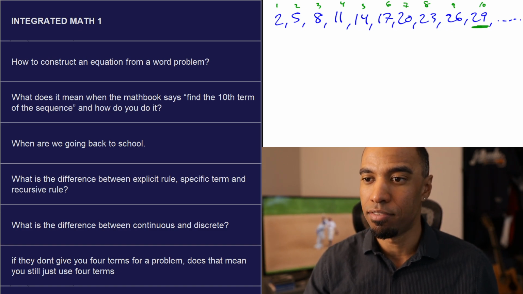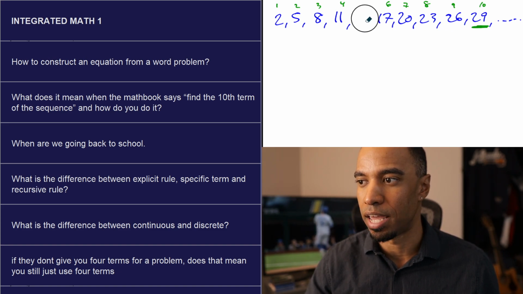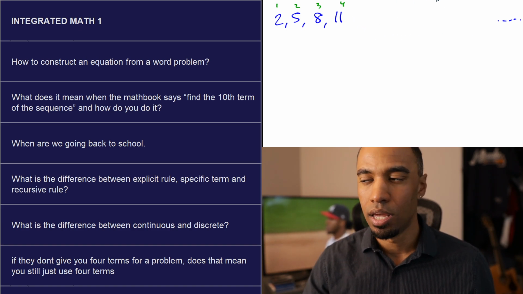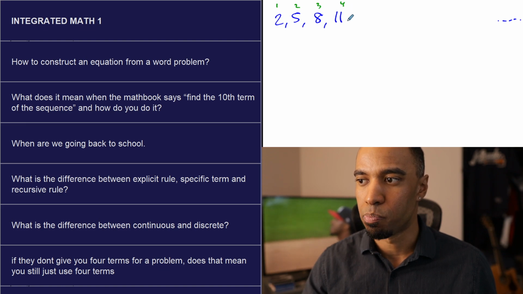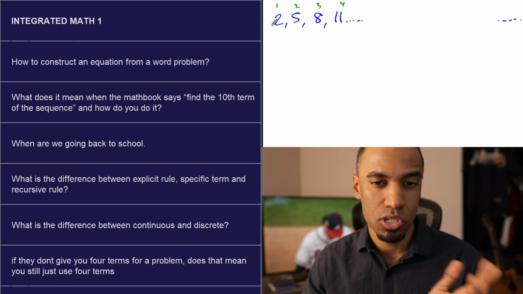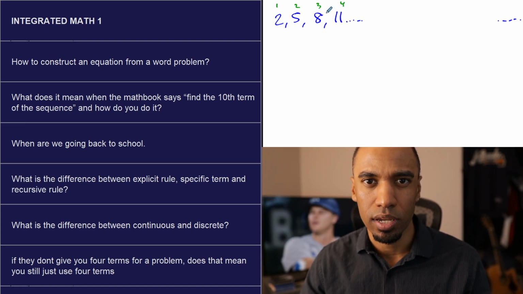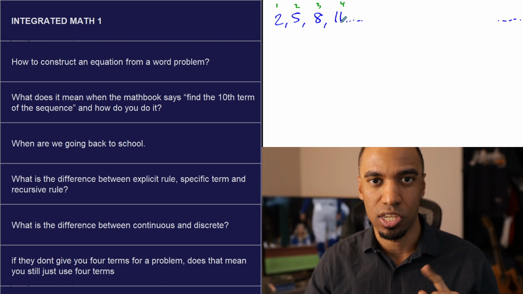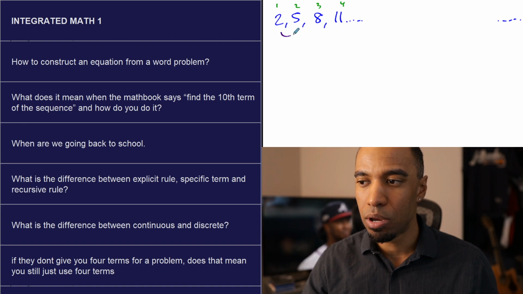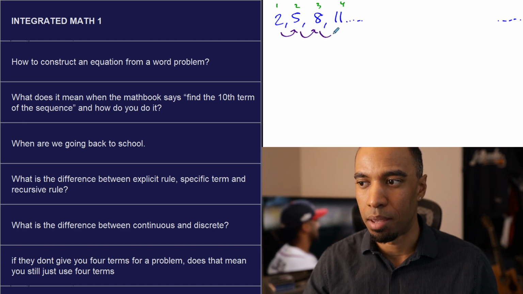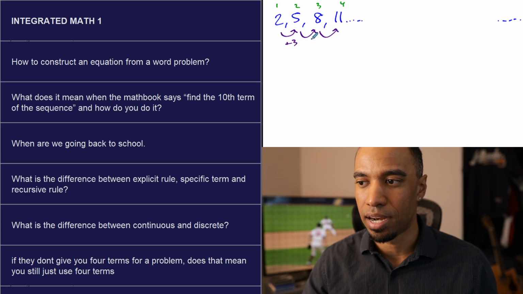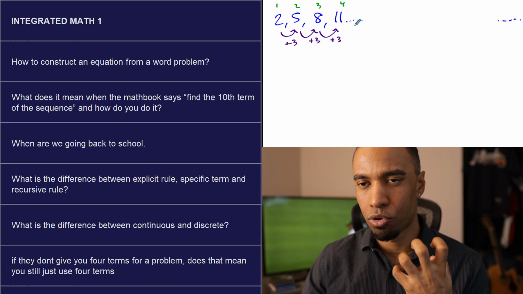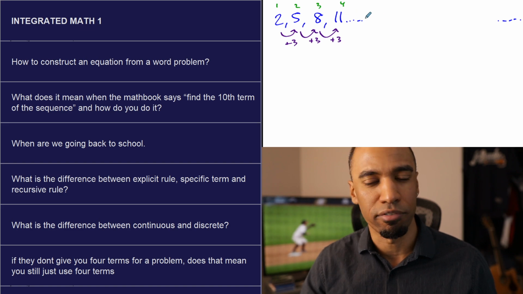That being said, even if they truncated the list to only 4 items right here, and they ask you to find the 10th term, it is conceivable that you could find this 10th term just by determining if this is an arithmetic sequence, which is what we're working on right now. Although they ask it in different ways, since we're building arithmetic sequences, I wanted to show you this, because you might recognize there's a constant pattern: 3 is added every single time. You could work in this recursive format, which means use the previous value to find the next value.